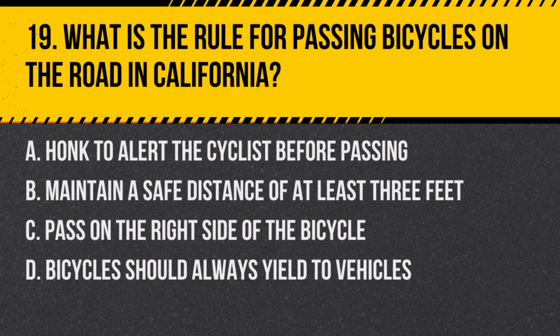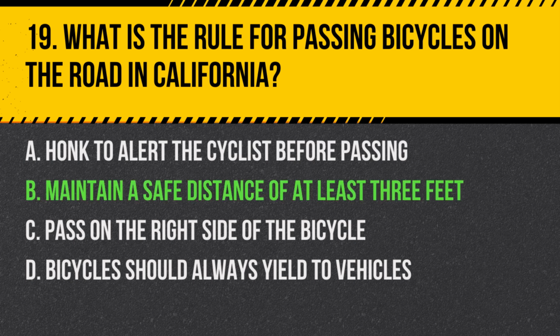Question 19. What is the rule for passing bicycles on the road in California? A. Honk to alert the cyclist before passing. B. Maintain a safe distance of at least 3 feet. C. Pass on the right side of the bicycle. D. Bicycles should always yield to vehicles.